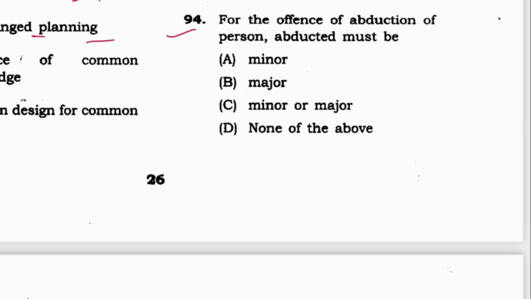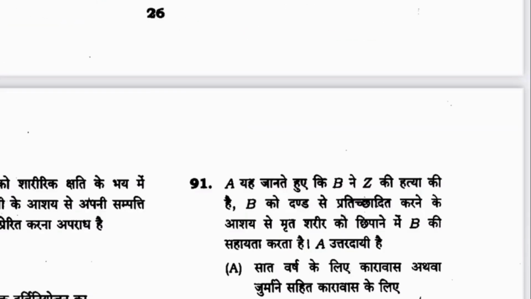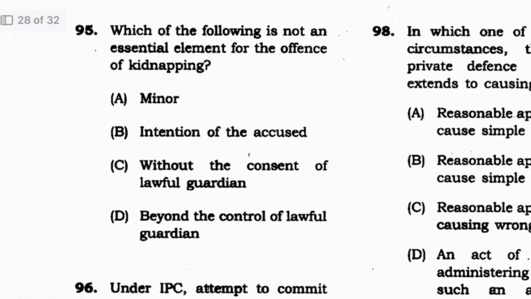Next 94. For the offense of abduction of person, abducted must be minor or major, doesn't matter. C is the answer.